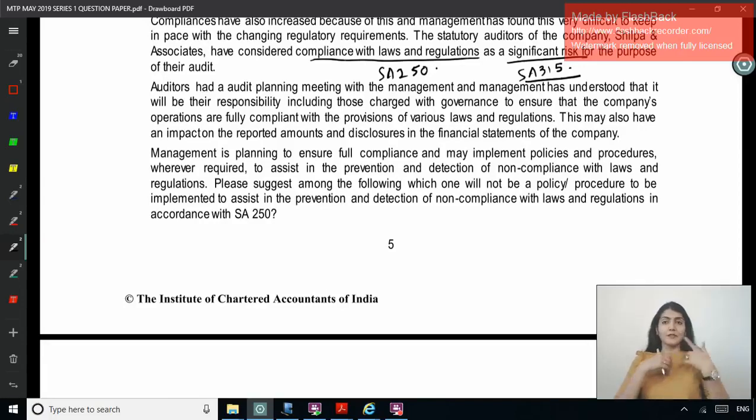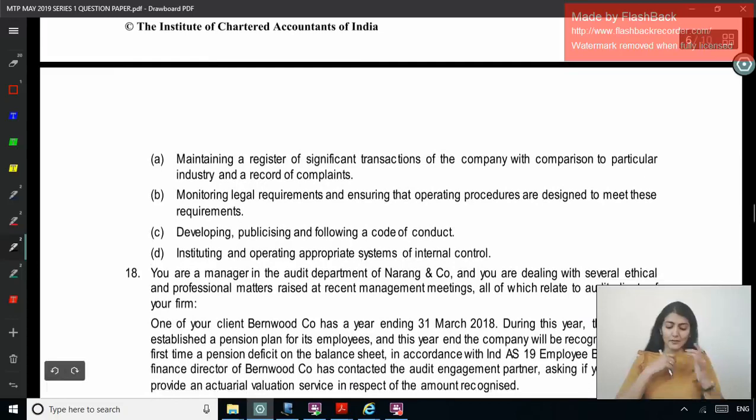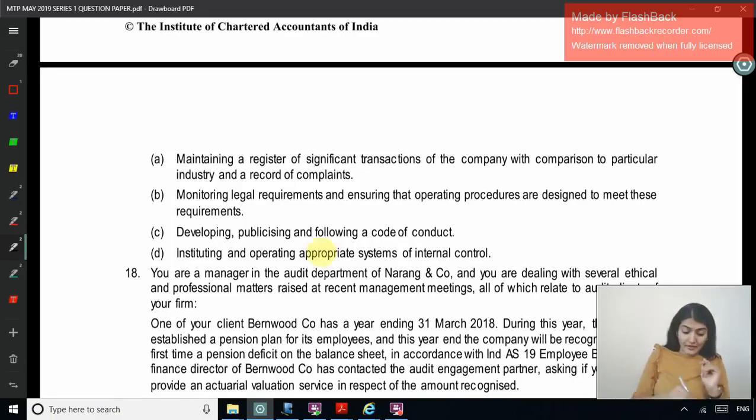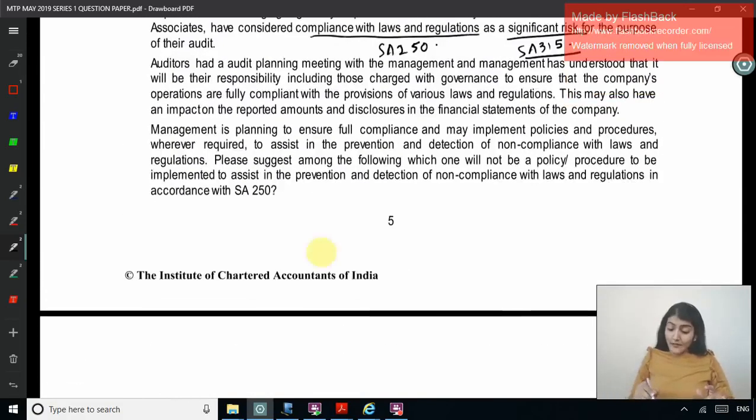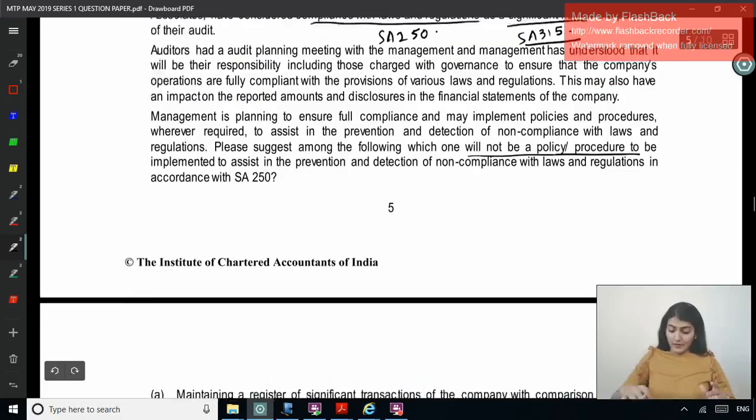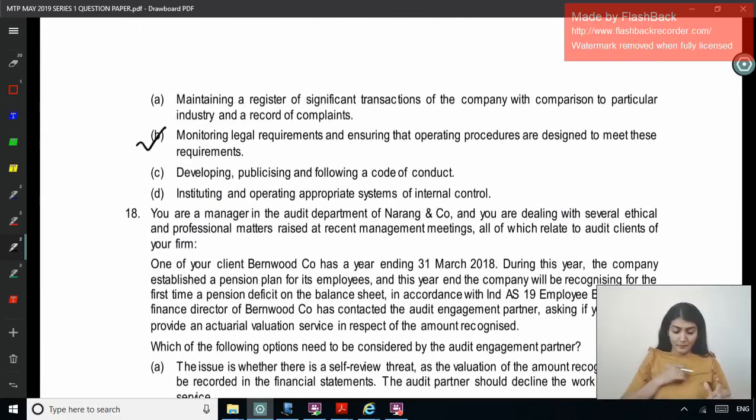Right? Whose responsibility is it to comply with law regulation? Management's responsibility. So what steps should be taken by the management to ensure compliance with law regulation? Maintaining a register of significant transactions of the company with comparison to particular industry and a record of complaints. Okay. Monitoring legal requirements and ensuring that operating procedures are designed to meet these requirements. Legal requirement, right? There should be a policy procedure for the same. Right? What does it say? Will not be a policy procedure to be implemented. So the second one will be a policy procedure implemented.